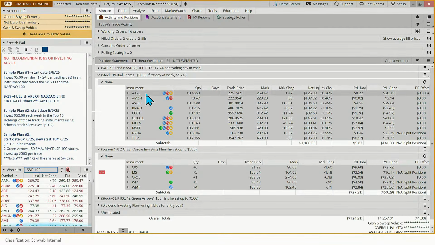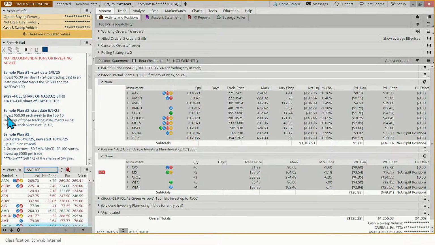Okay, now while I'm here, I want to show you we've done 2 other plans already. And I talked about these in lesson 1 and lesson 2. Sample plan number 1 is we're buying every single trading day some shares or partial shares of an ETF that tracks the S&P 500 and the NASDAQ 100. Okay. Our second plan is to use that Schwab Stock Slices that we've already talked about. And we've talked about that that's not investment advice. That's just what we're simulating here in our paper money.